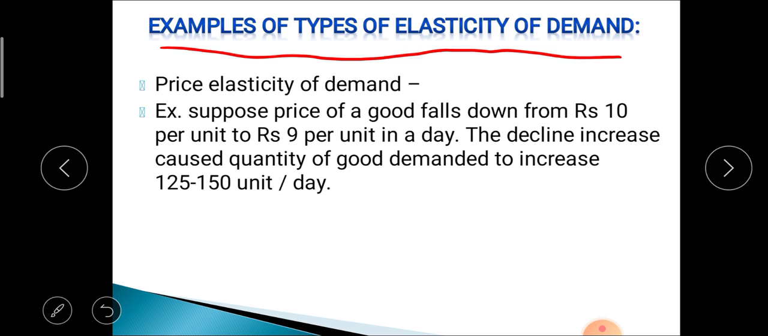The first example is on price elasticity of demand. Suppose the price of a good falls from 10 rupees per unit to 9 rupees per unit in a day. The decline in price causes the quantity demanded of the good to increase from 125 to 150 units per day. Calculate the price elasticity of demand. So, the solution for this problem.